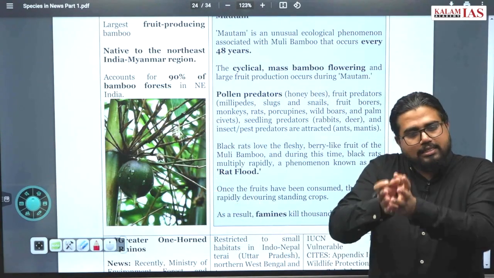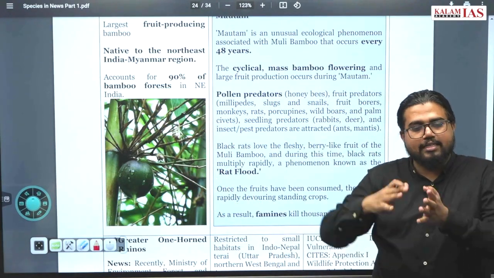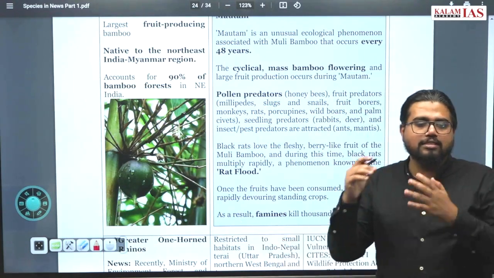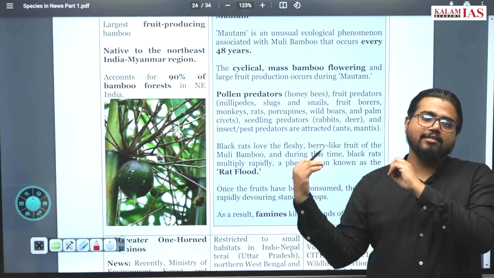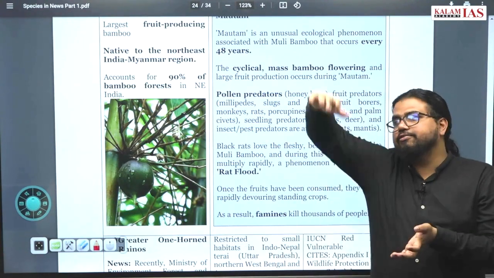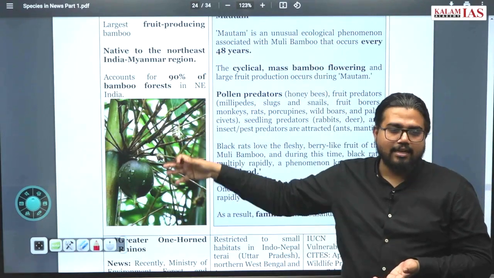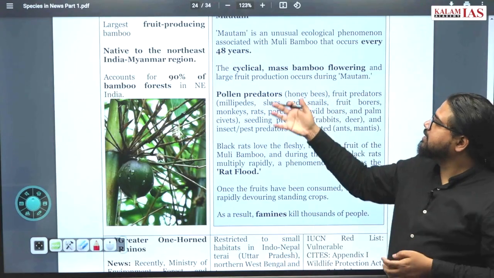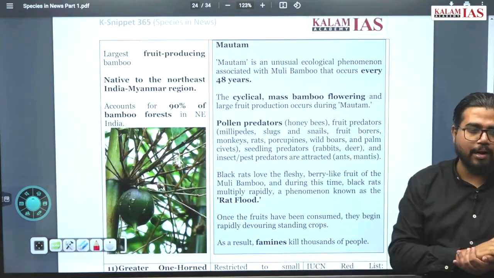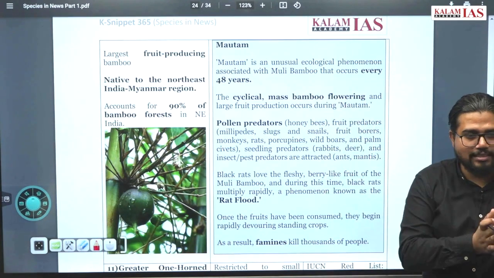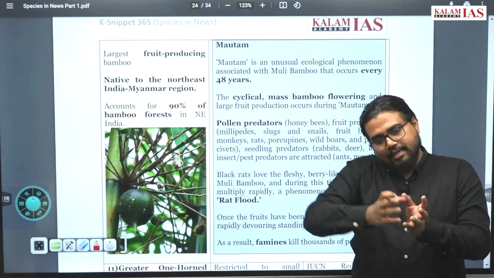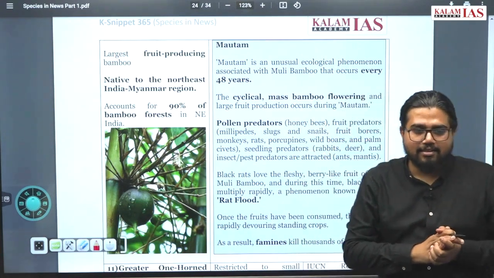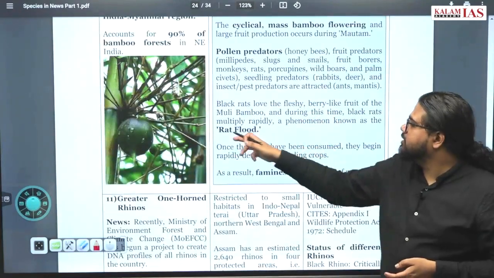So what happens is, once it is produced in a very huge quantity, the next year will be a drought season throughout. All these extra species die out, all the agricultural productivity falls, everything that was created after a very huge hype, everything falls in the next year. It will be like a famine year for this ecosystem. So this recently happened, the mautam of this muley bamboo. This is a very interesting feature. Why this is interesting is because you are creating a famine situation after creating a huge increase in productivity. So that is quite interesting, and it is also called rat flood.